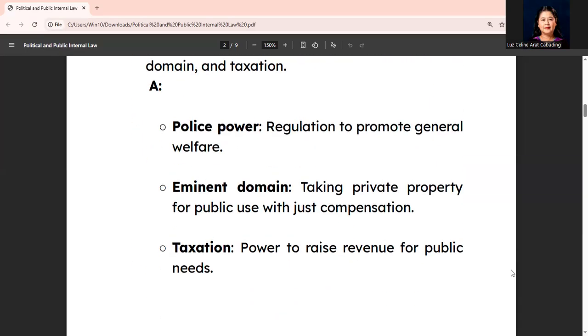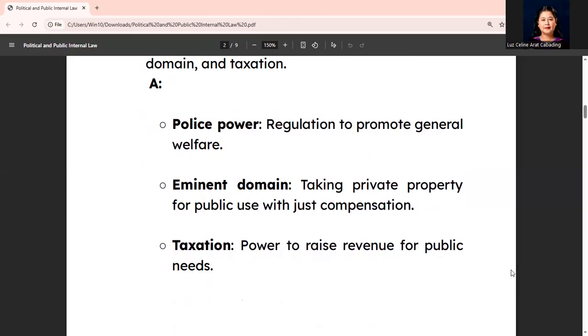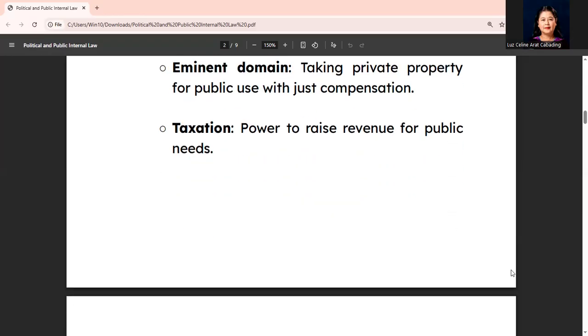Okay, let's go to differentiate police power, power of eminent domain, and taxation. So when you say police power, it is the regulation to promote general welfare. As for eminent domain, this is the taking of private property for public use with just compensation. And taxation is the power to raise revenue for public needs.